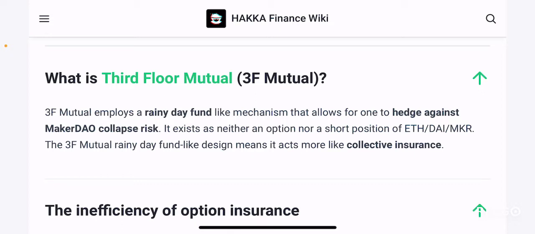So in order to protect yourself from a collapse of the MakerDAO ecosystem, the 3F or Third Floor Mutual insurance is going to protect you from that, right? Again, it exists as neither an option nor a short position of either DAI or Maker. The 3F Mutual rainy day fund like design means it acts like a collective insurance, right?